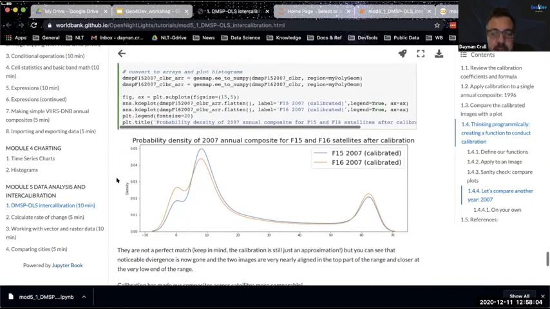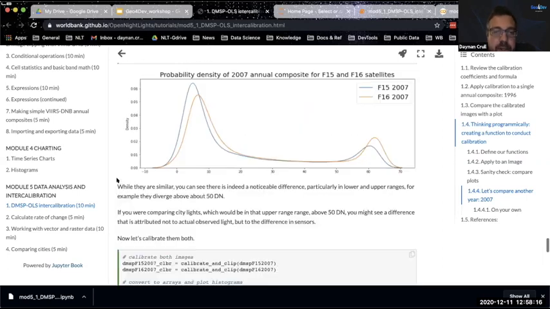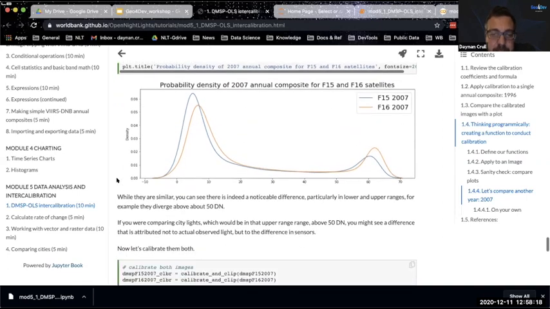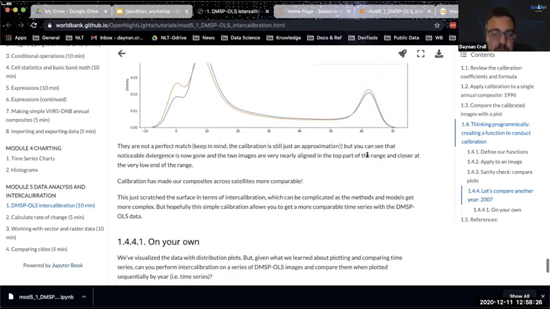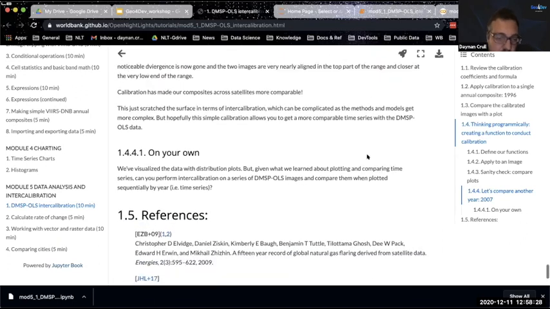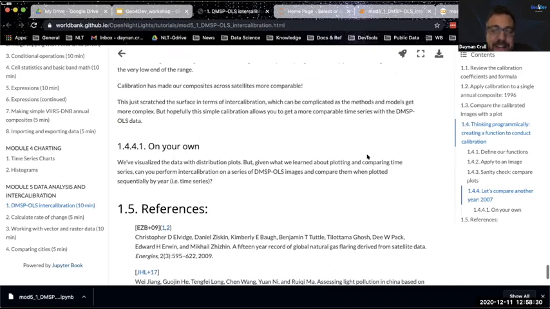And now you see that the calibrated distributions of these two satellite composites are much more similar. They're not perfectly aligned, of course. Calibration is a model, after all. It's an approximation. But you can see that compared to the original sample, these are far closer, especially where it counts, when we're looking at the high and the low values that are probably going to matter in our analysis. So there you go. That's how you would, at least according to this one model, create intercalibrated time series.